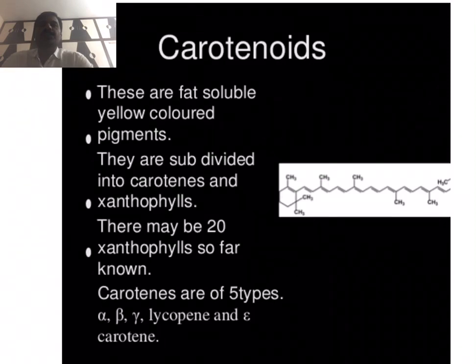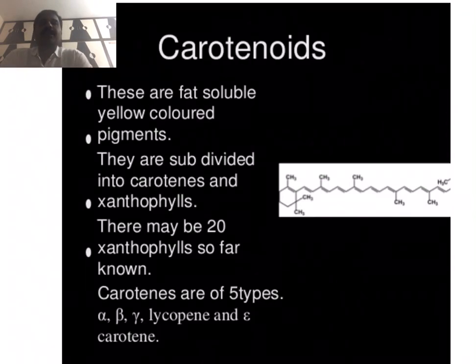Due to these carotenes and xanthophylls, different classes of algae have different colors, like brown and yellow in Phaeophyceae and Xanthophyceae members.